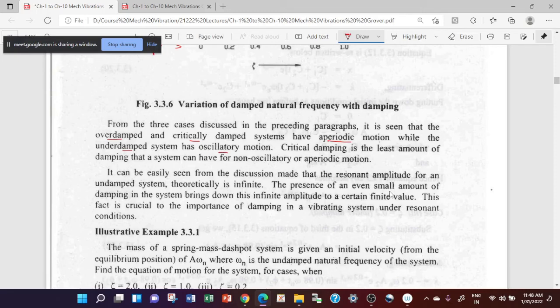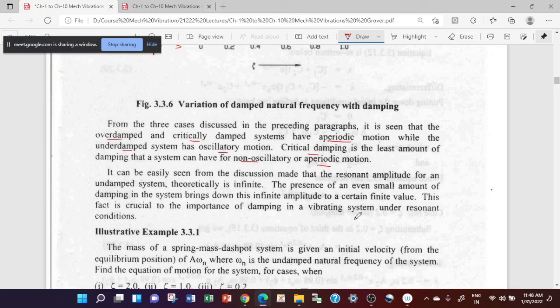This is the first point, and we are basically interested only in vibratory motions. It means we will be considering the underdamped system more frequently than other systems. Number two, critical damping is the least amount of damping for which a system can have non-oscillatory or aperiodic motion.